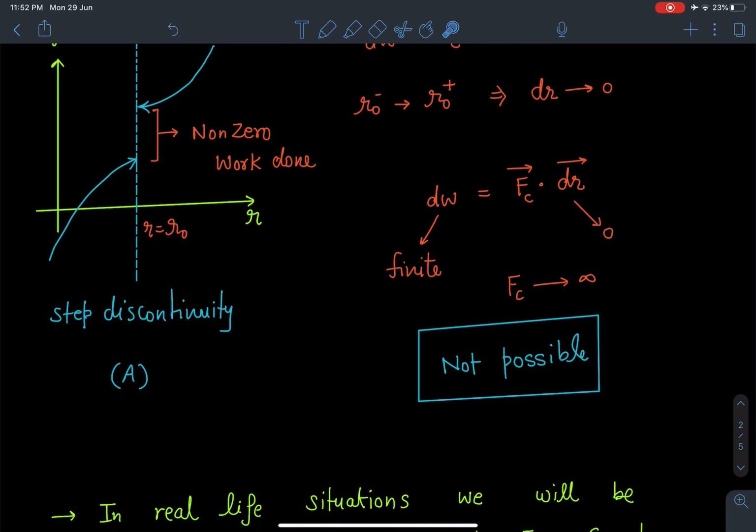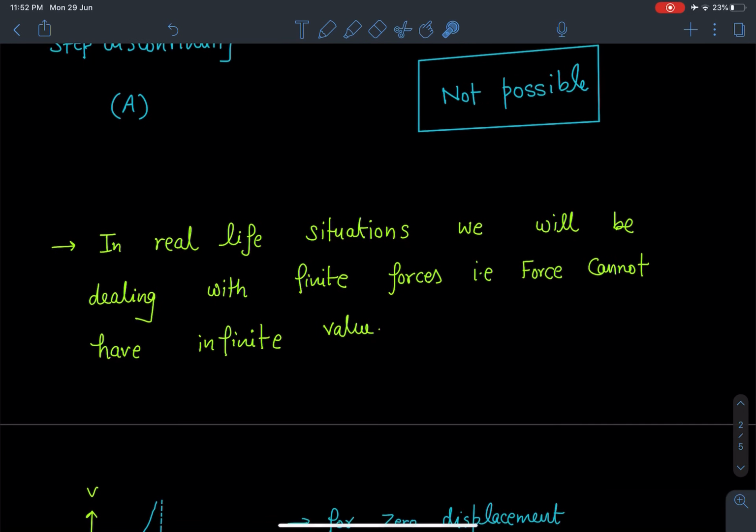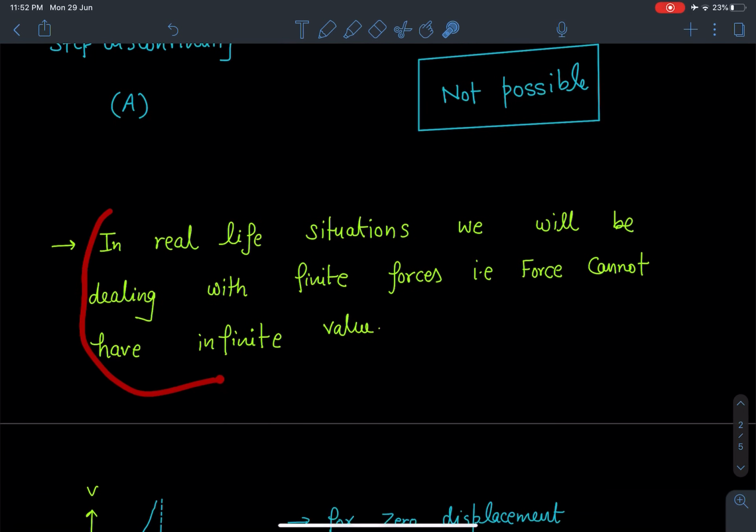Okay, so let's move to the next part. As you can see here, I have written, in real life situations we will be dealing with finite forces. That means force cannot take infinite value. So under that assumption, such a type of breaking or jumping in potential graphs is not possible.